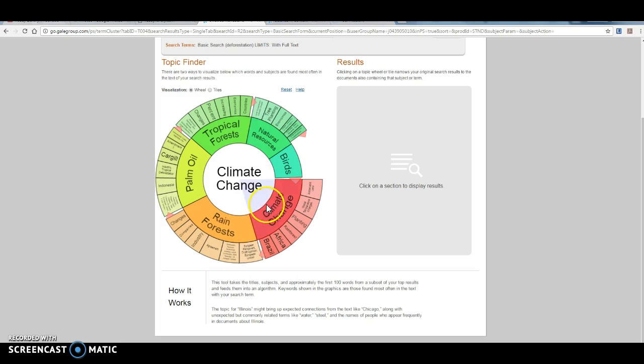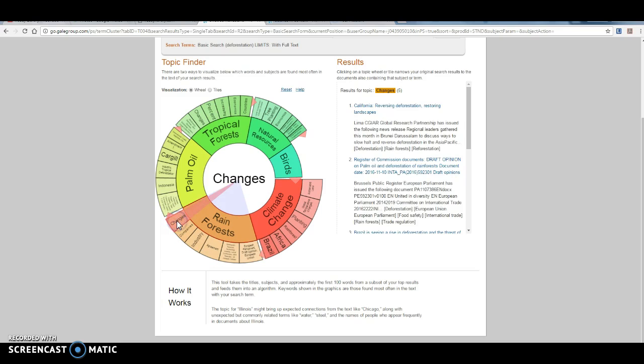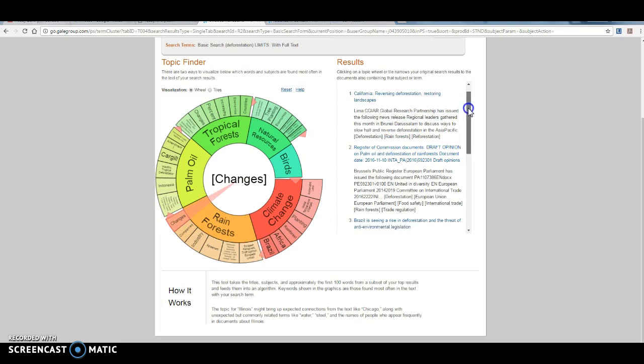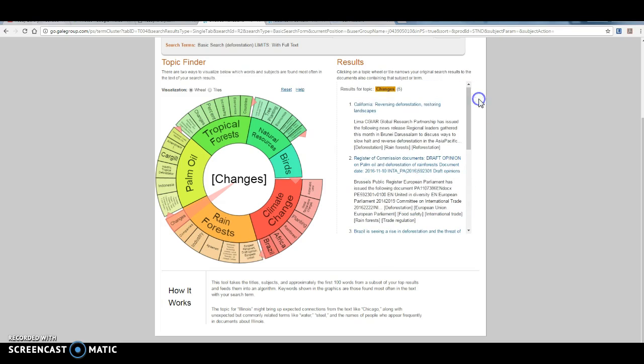So perhaps you want to focus on rainforest and changes with deforestation from rainforest. If I click on this vein right here, it's going to give me information about deforestation, rainforest, and changes. So these resources are all going to be about that.